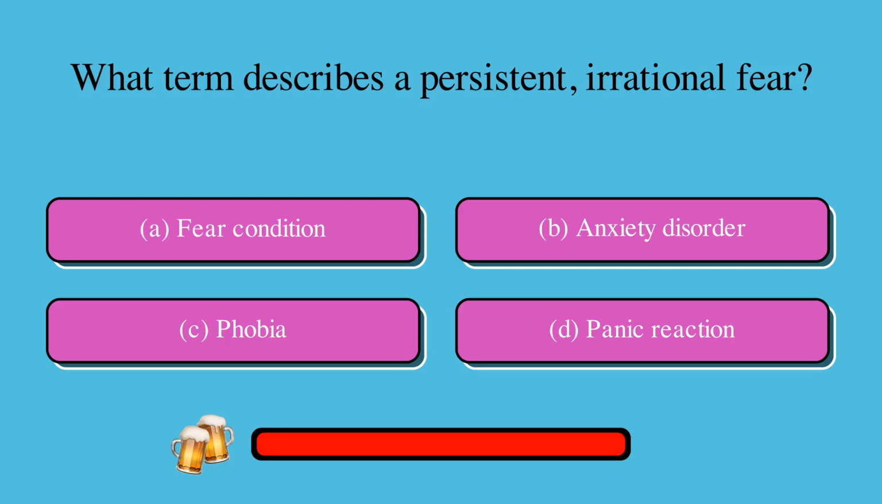What term describes a persistent irrational fear? Is it A, fear condition, B, anxiety disorder, C, phobia, or D, panic reaction? The correct answer is C, phobia.